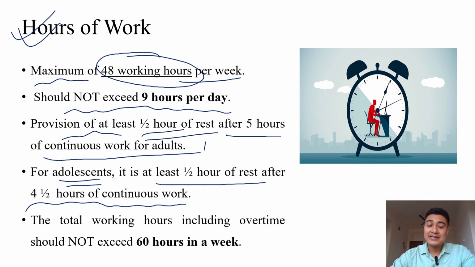So it is fulfilled that half an hour of rest after 5 hours of continuous work. We have worked from 8 to 1, that is 5 hours, and we get a break of 1 hour. So here it is given, it is at least half an hour. So we get 1 hour of break. At 2 o'clock, we return to our classroom. From 2 to 5, we again have our classes.